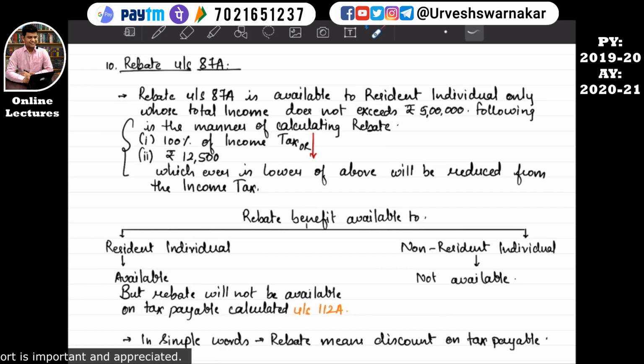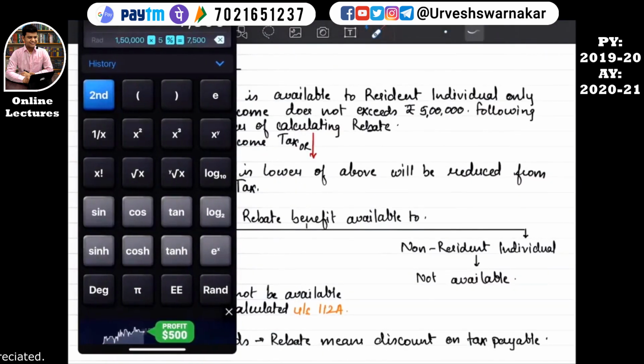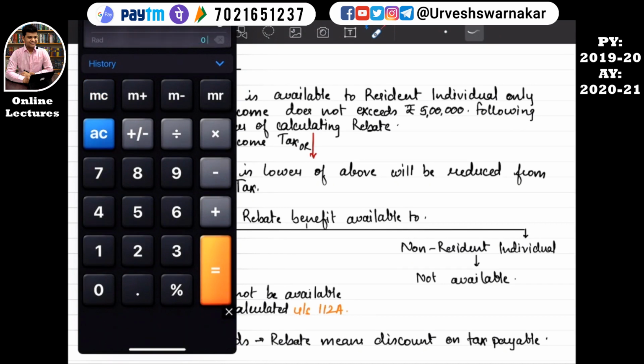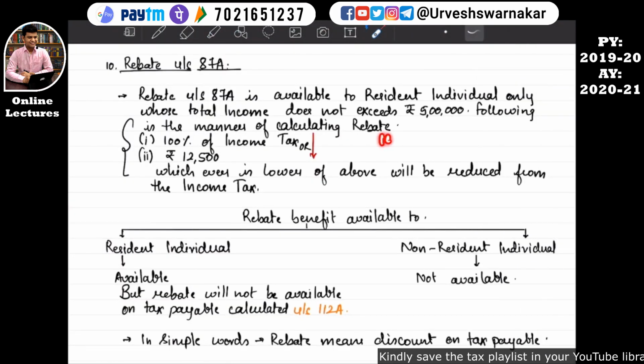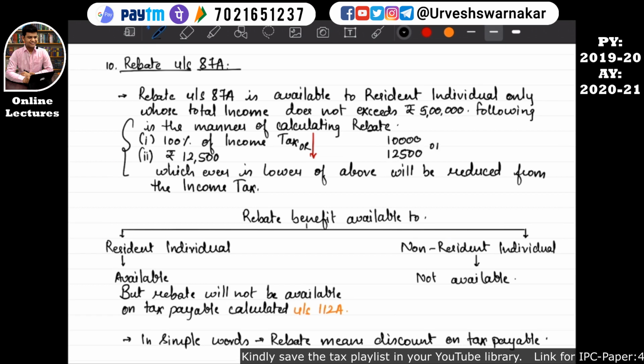No. If you earn less income like 4 lakh, 4 lakh 50,000, whatever the tax amount, for example, if 4,50,000 is the income of any assessee, then 4,50,000 minus the basic exemption limit means on 2 lakh of the income the assessee needs to pay 5% tax, right? That comes to around 10,000. So here we'll write 100% of the income tax comes to around 10,000 or 12,500. Out of this, whichever is lower will be allowed as rebate.